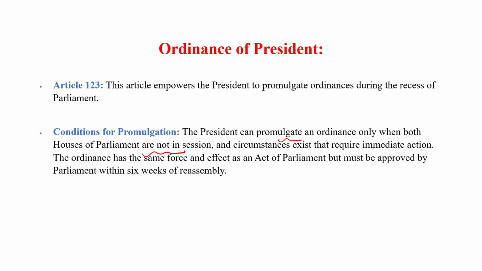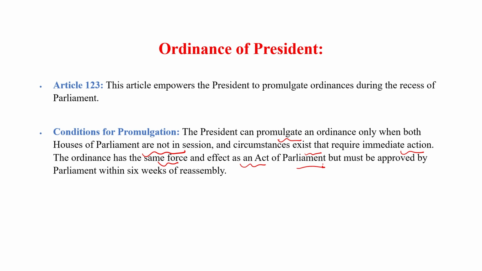So this is very simple. The president can promulgate an ordinance only when both houses of parliament are not in session, and circumstances exist that require immediate action. The ordinance has the same force and effect as an act of parliament.